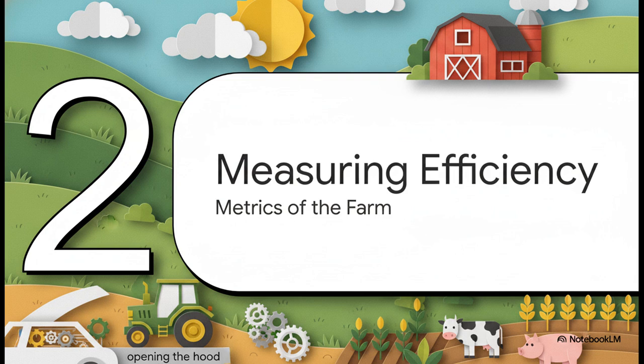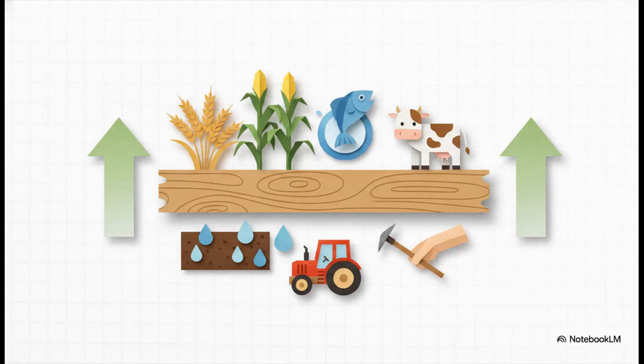Moving right along to Section 2, measuring agricultural efficiency. To really understand this, we need to pop the hood and look at the basic math, which comes down to a very simple formula. We're looking at how efficiently inputs, things like land, labor, capital, and water, are transformed into outputs like crops, livestock, and fisheries. Obviously, a higher number here means a much more efficient system.